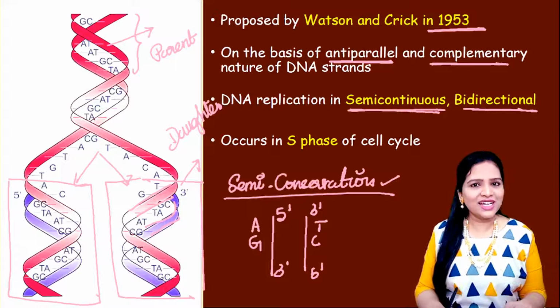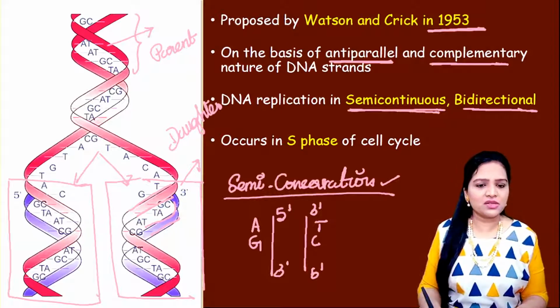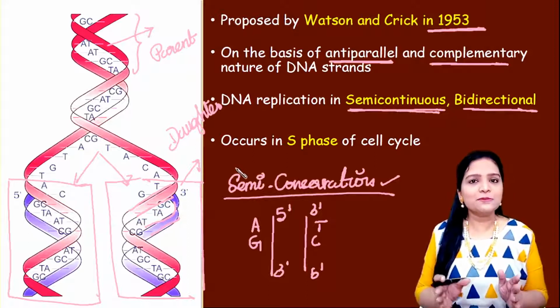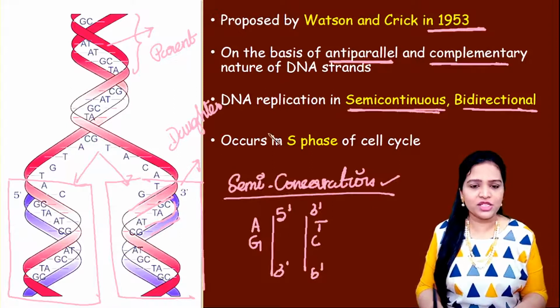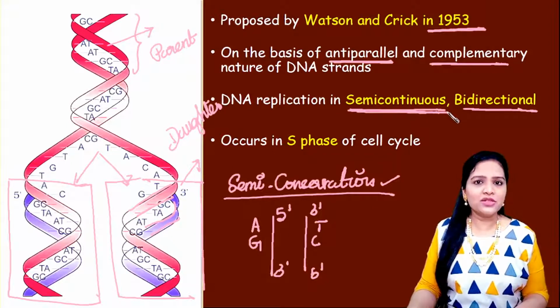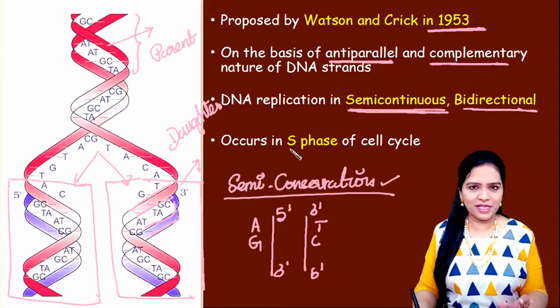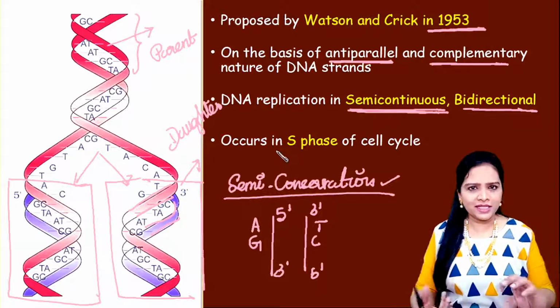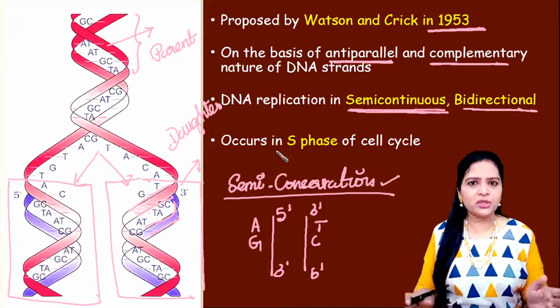So that's why this mode of replication is called as semi-conservative. Half of the parent strand is protected in the daughter. So that's why this is called as semi-conservative, or another word, semi-continuous. Semi-continuous means when the DNA replication occurs, the whole double-stranded DNA completely won't get unwound and full production will not occur.